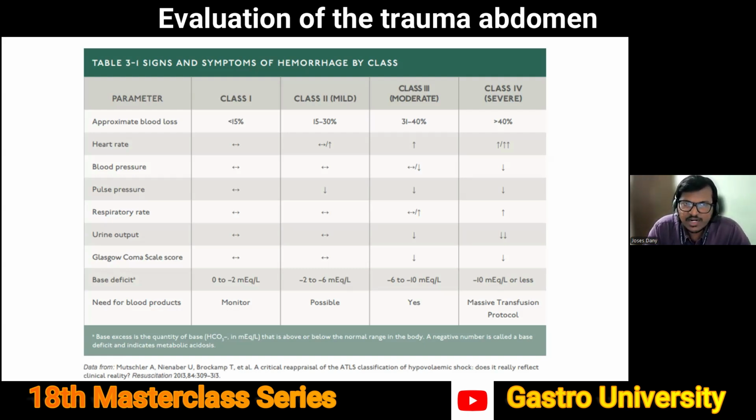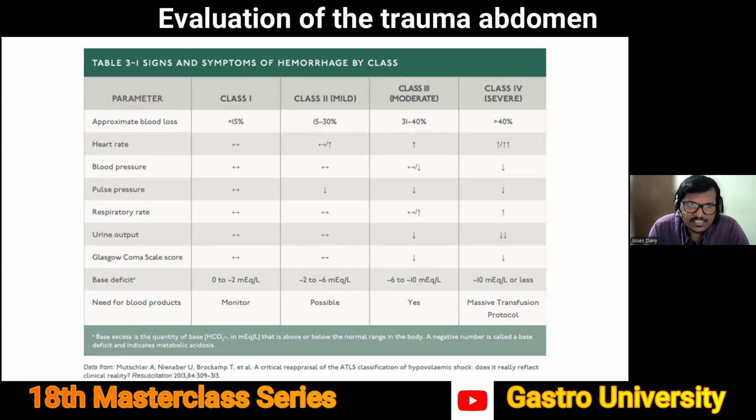The estimation of blood loss is, but heart rate and blood pressure just give you arrows to tell you it's either coming down, it's normal, or it is going up. The only variable which actually has value in this is the base deficit, which has made its way into the 10th edition of the ATLS. And it actually gives you specific values beyond which you can categorize patients into class 1, class 2, class 3, and class 4 shock.